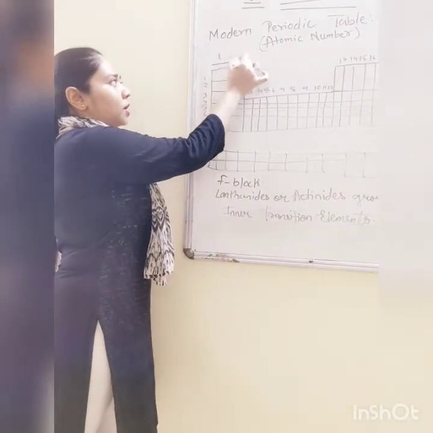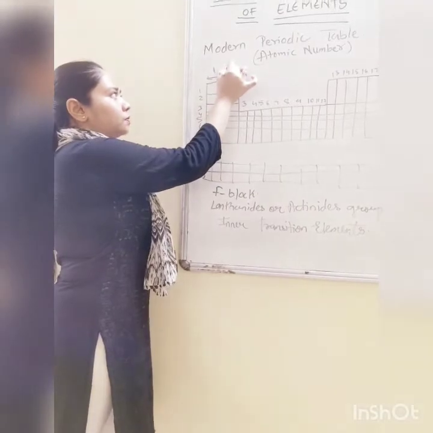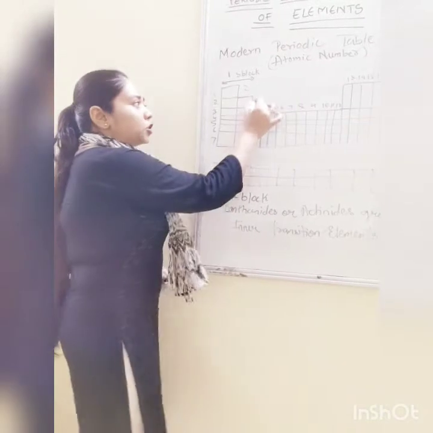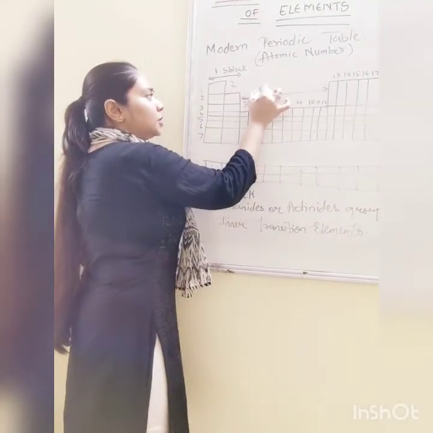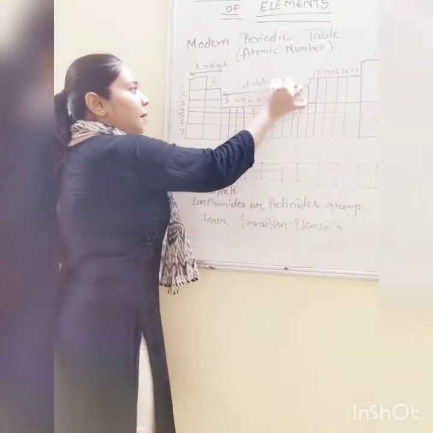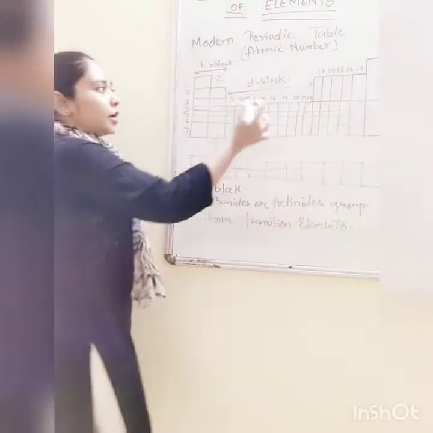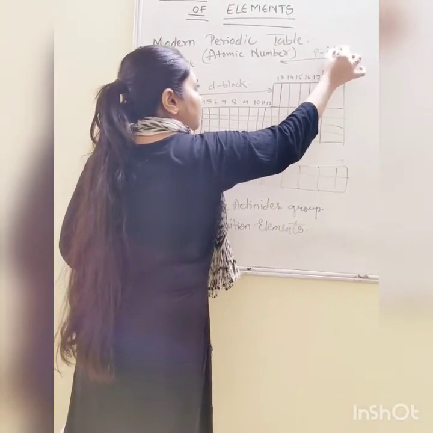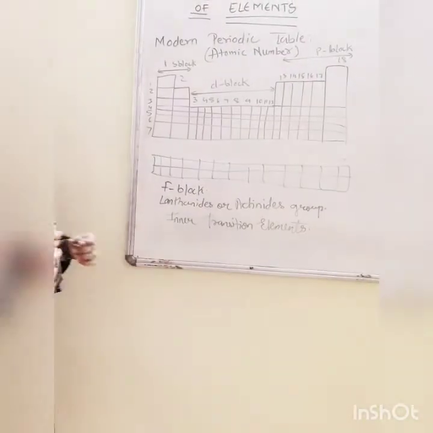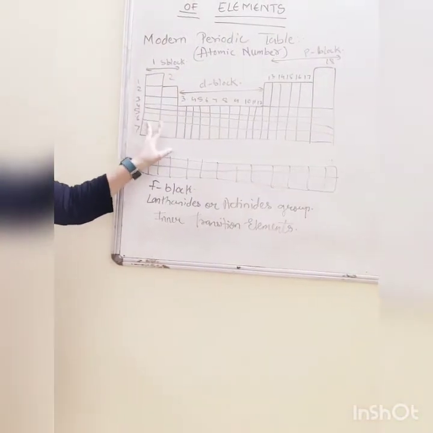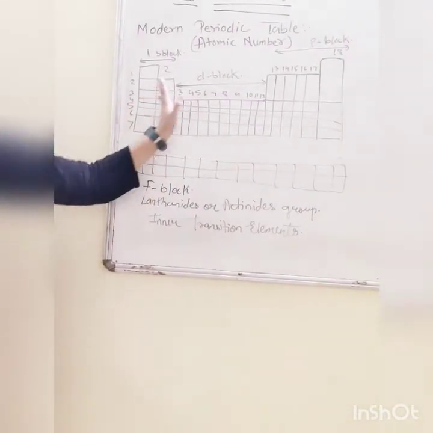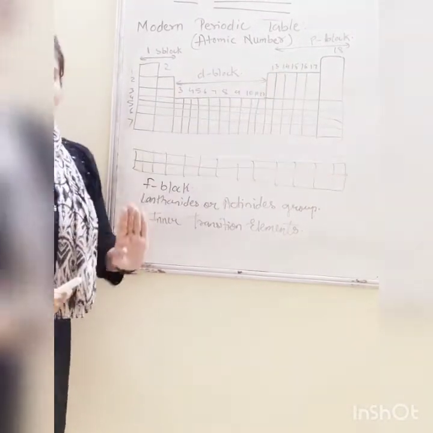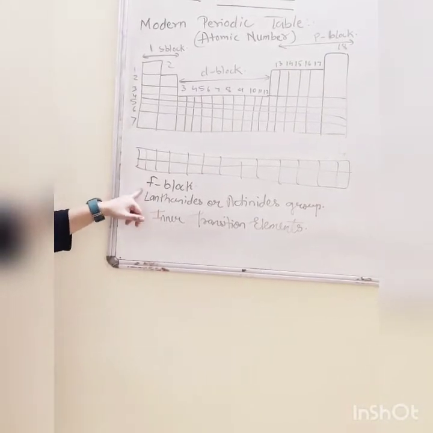Now, these first 2 groups, this is known as what? S block. Okay, first 2 groups. 3 to 12 is known as D block. What is it known as? D block elements. 13 to 18 is known as P block elements. What is it known as? P block elements. So this is the way we classify them. First 2 groups, S block. 3 to 12, D block. 13 to 18, P block. And the below, it is known as F block.